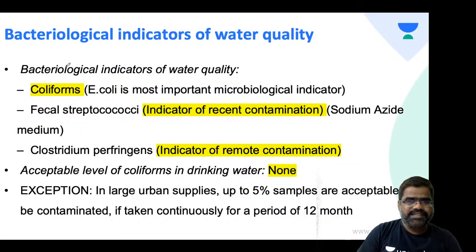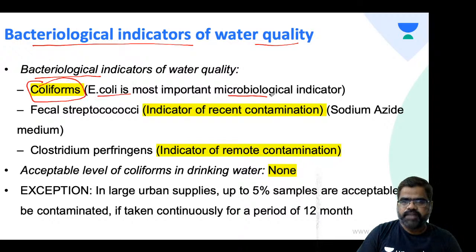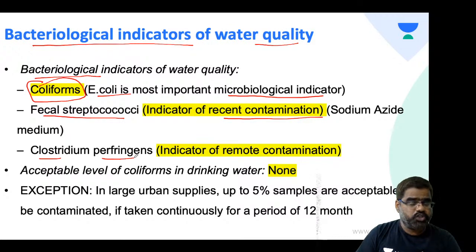So let's try to understand the bacteriological indicators of water supply. The most common indicator is coliforms, we know that. E. coli is the most important microbiological indicator. If you get fecal streptococci, it indicates recent contamination, students. And Clostridium perfringens, not tetani, indicates remote contamination.